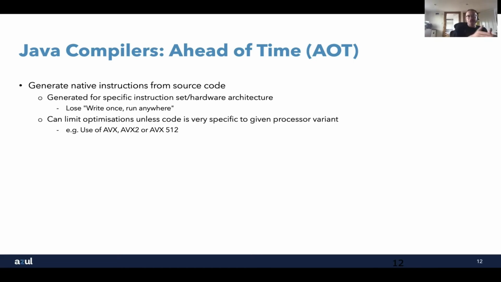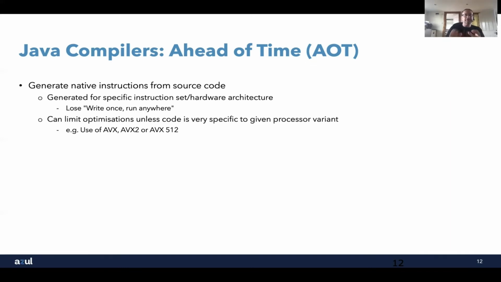But the thing is that depending on the age of your processor, you have either AVX, AVX2, or AVX512 instructions. More modern ones obviously have all of them. When you compile your code, do you guarantee that you have access to AVX512, so you know you've got to run it on a particular version of the processor?